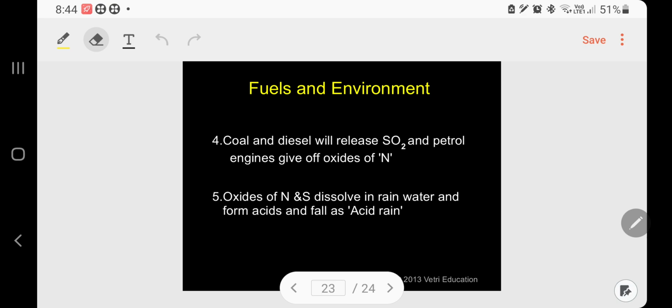Next one. Your coal and diesel will release sulfur dioxide. Please follow, my dear students. Your coal and diesel will release sulfur dioxide, because it contains sulfur. And petrol engines give off oxides of nitrogen. So in petrol there is nitrogen.